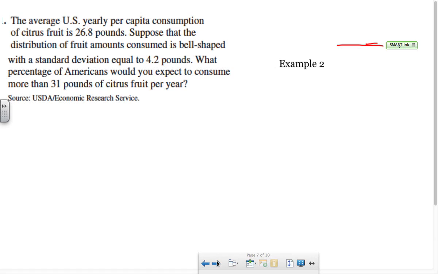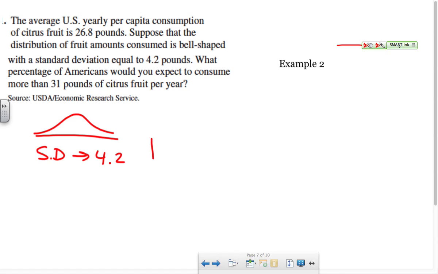Okay, normal distribution, example 2. This basically says the average yearly per capita consumption of citrus fruit, which is like oranges and those kinds of things, in the U.S. is 26.8 pounds. Suppose that the distribution of the fruit amounts is bell-shaped, which means that it's normal. That's what we want. And the standard deviation is 4.2. What percentage of Americans would you expect to consume more than 31 pounds of fruit per year?